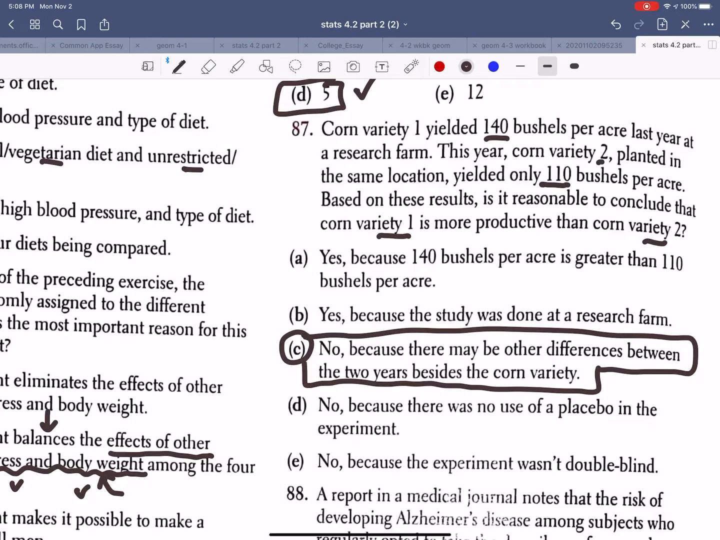Well, what if it rained more the previous year? Or what if there was other fertilizer put on there? So we don't really have a way of isolating these other differences. So this cannot be a conclusion we can make. Can't make this conclusion.